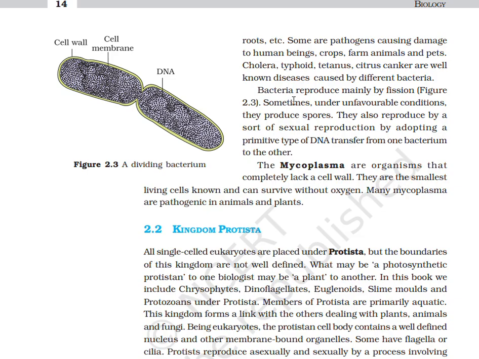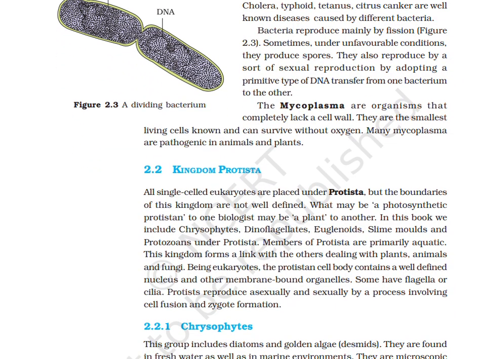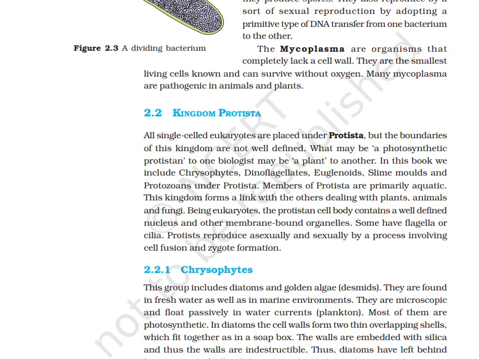Bacteria reproduce mainly by fission. Sometimes under unfavorable conditions they produce spores. They also reproduce by a sort of sexual reproduction by adopting a primitive type of DNA transfer from one bacterium to another. The mycoplasma are organisms that completely lack a cell wall. They are the smallest living cells known and can survive without oxygen. Many mycoplasma are pathogenic in plants and animals.